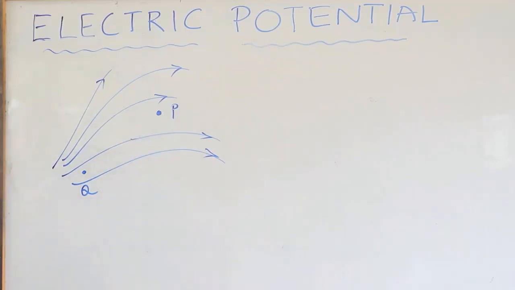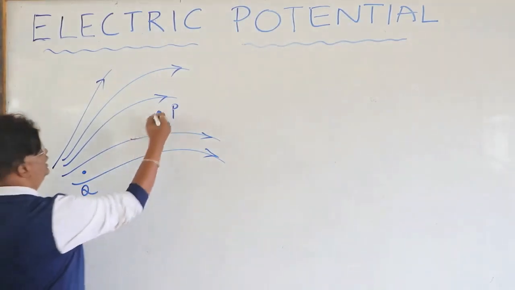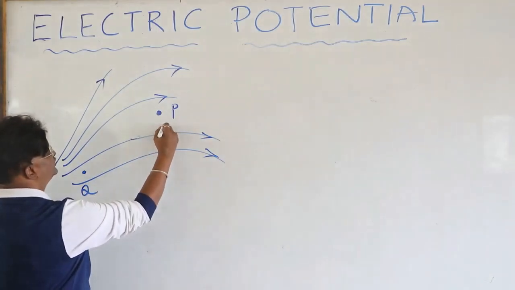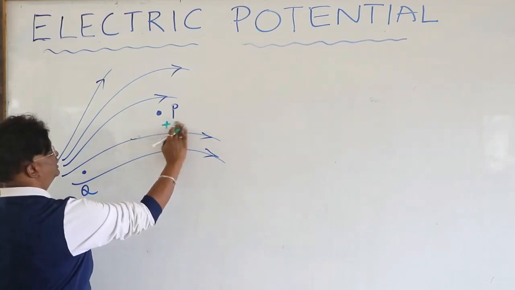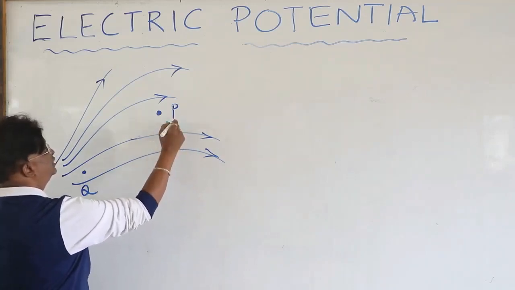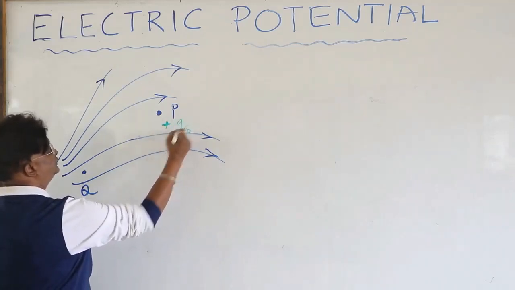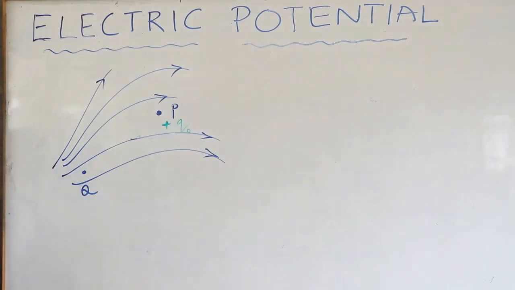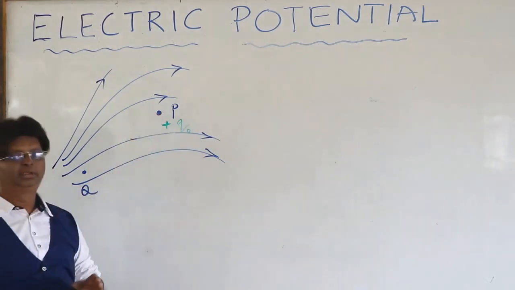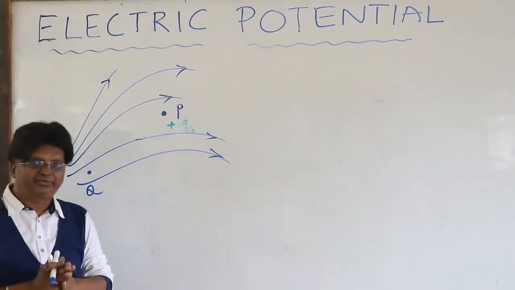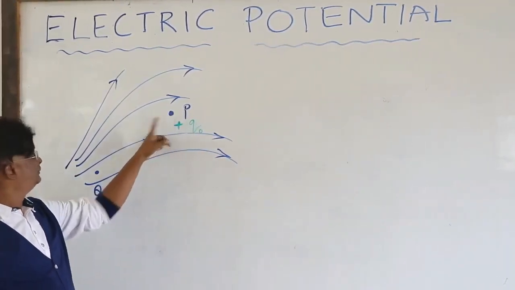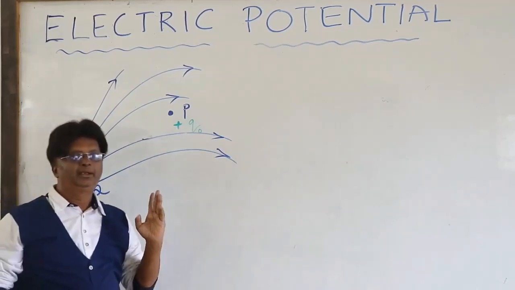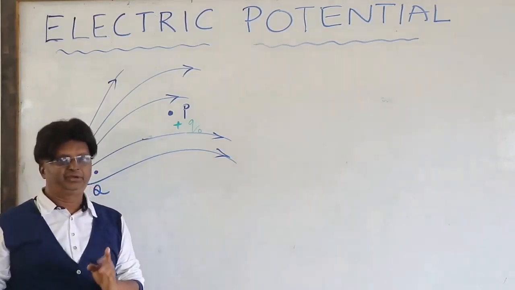I hope you can see it. Now assume a test charge. I am writing it as plus Q0, in green color. Can you watch it please? Yes. A test charge is now assumed at P, and let us imagine that this test charge is displaced from P to Q, and for this displacement, there are 2 aspects.